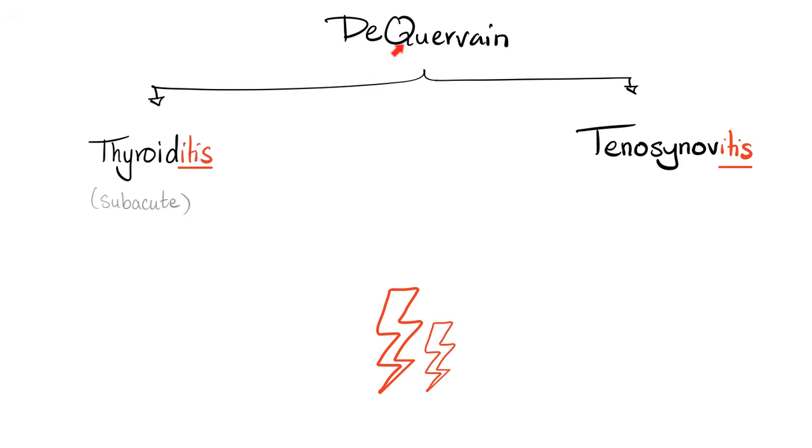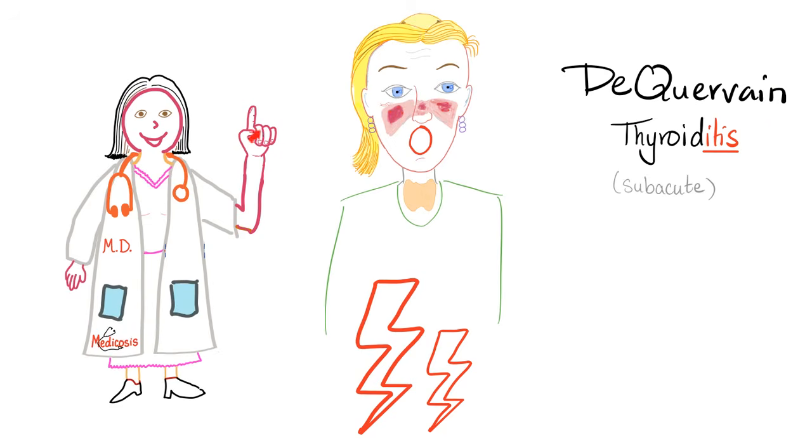I love you all. De Quervain discovered 2 diseases in medicine. De Quervain thyroiditis and De Quervain tenosynovitis. I have a video about De Quervain tenosynovitis on my channel. Now let's talk about De Quervain thyroiditis. Let's say that you are a doctor. You touch the patient's thyroid. The patient jumped off the exam table, or the patient kicked you or did something dramatic. That's how painful it is. This is your diagnosis.